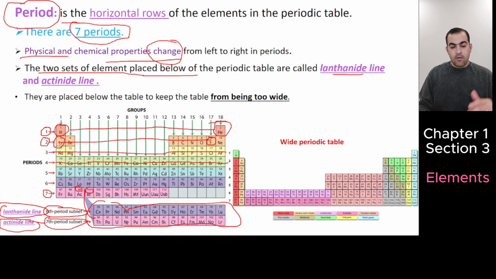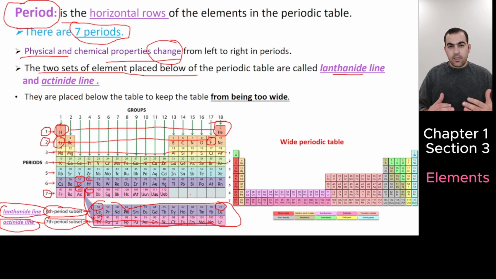Why do we pass directly from 89 to 104? Because between these we have the actinide series, these elements: 89, then 90, 91, 92, and so on. Also, after 57, 72 comes. It means between these elements we have elements 58 to 71. Then 72, 73, and so on.